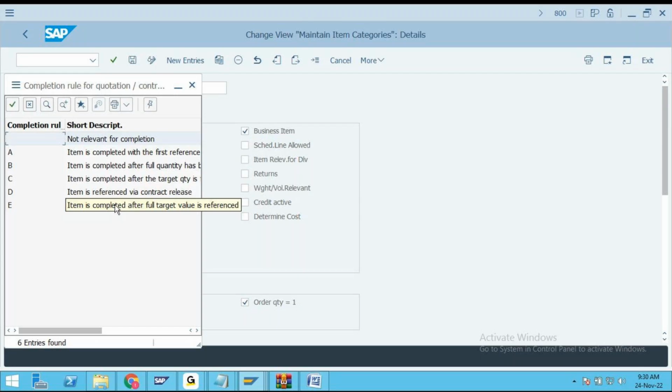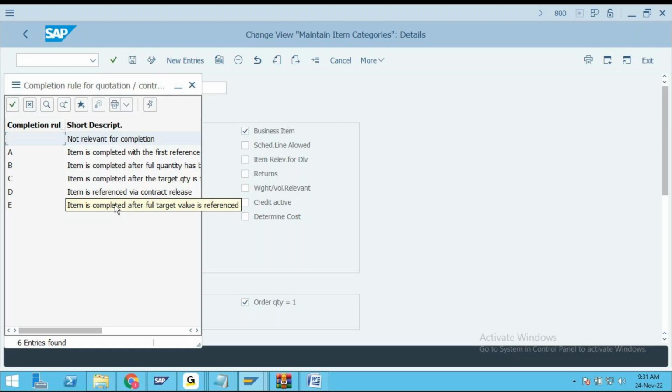Sir, it is not about quantity. It is all about the target value. So after the target value has been referenced, the status of this value contract is going to be completed. That is what, my friends, we are speaking about.